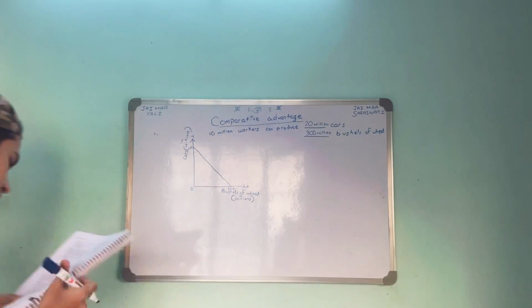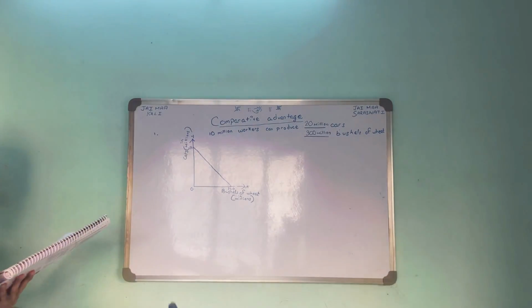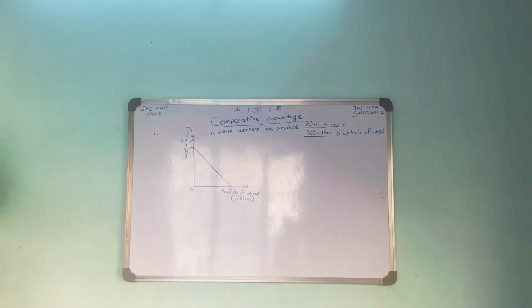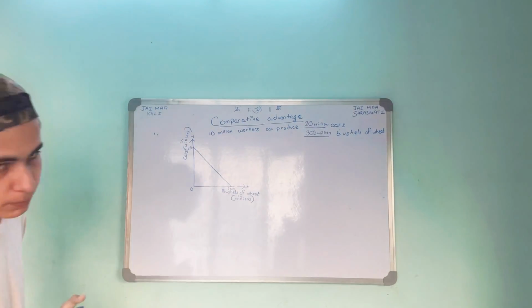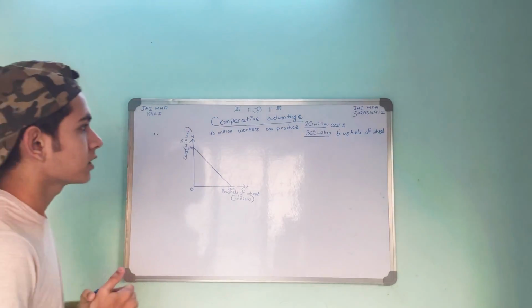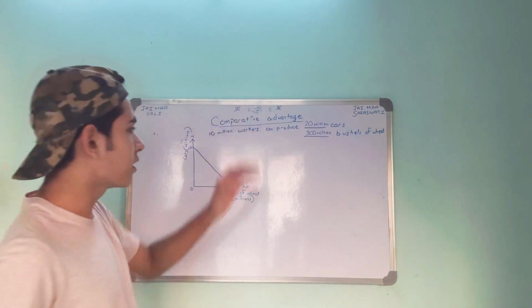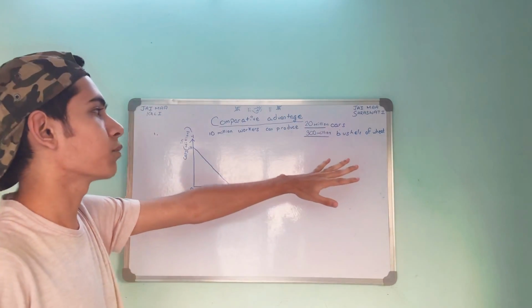The first part of the question says, what is the opportunity cost of producing a car in Canada? So what is opportunity cost? Opportunity cost is something which you have to give up to gain something. The 10 million workers can either produce 20 million cars or 300 million bushels of wheat.